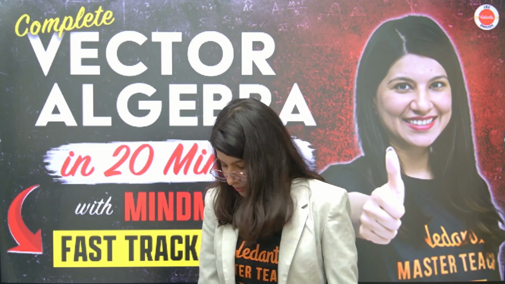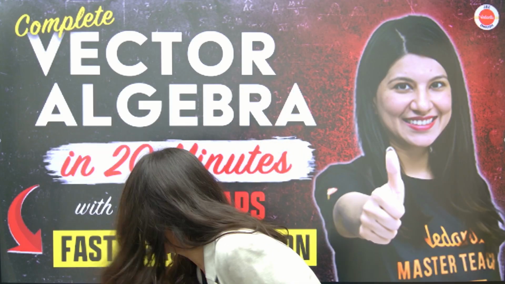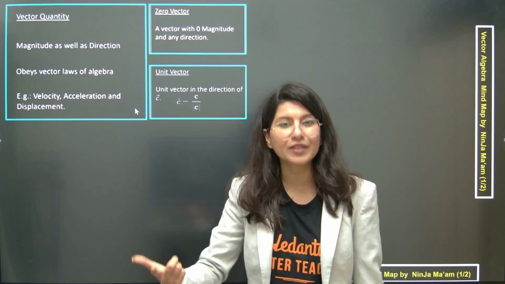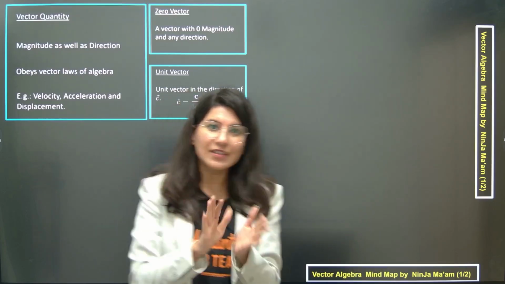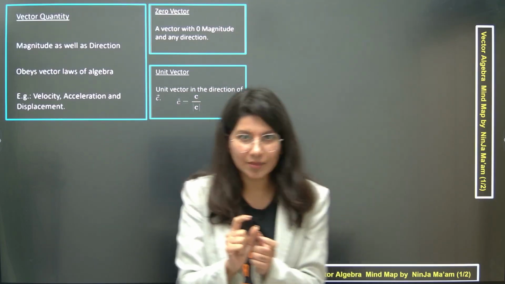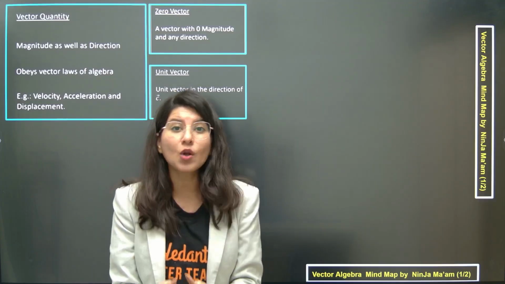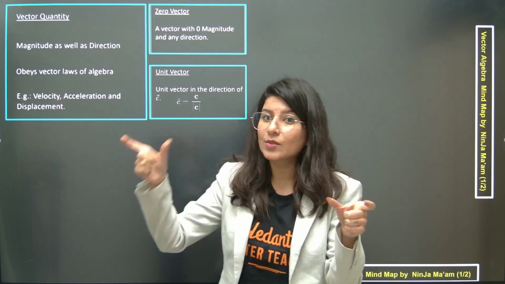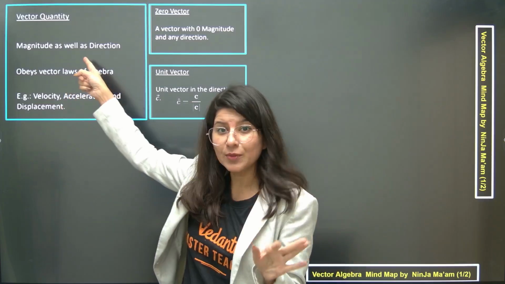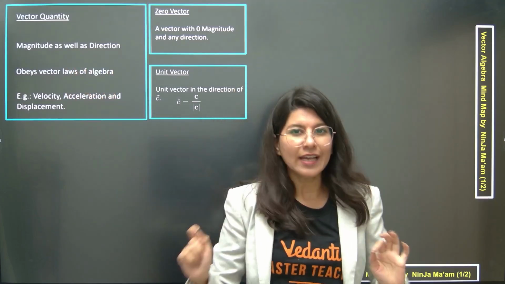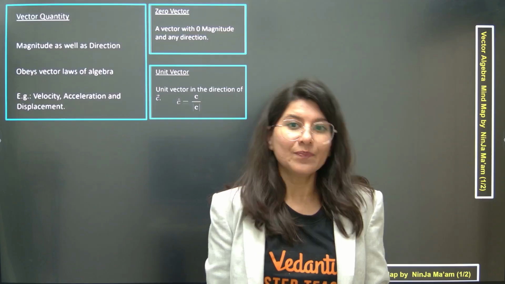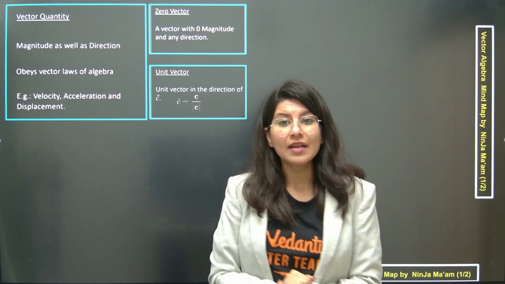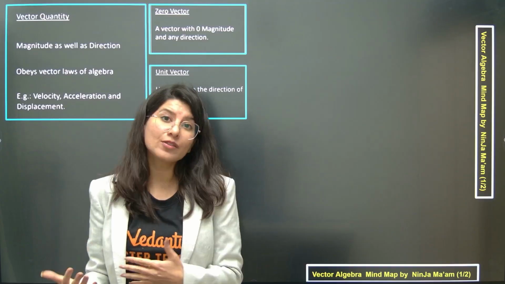Without wasting any time, let's get straight to the definition of vector algebra, guys. Definition of vector quantity. In physics you have also studied a little bit. You must have heard already that a vector is a quantity which has magnitude as well as direction. Yes, that is absolutely true, but you have to be careful that a vector quantity has magnitude as well as direction, and along with that it should obey the vector laws of algebra as well.